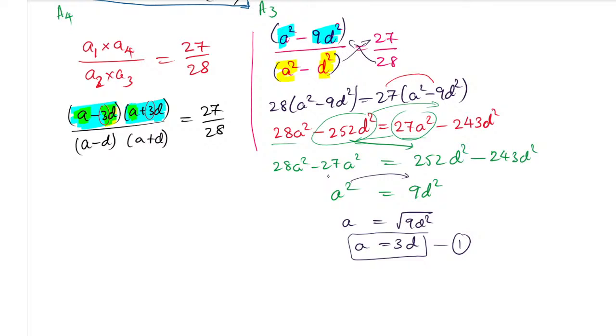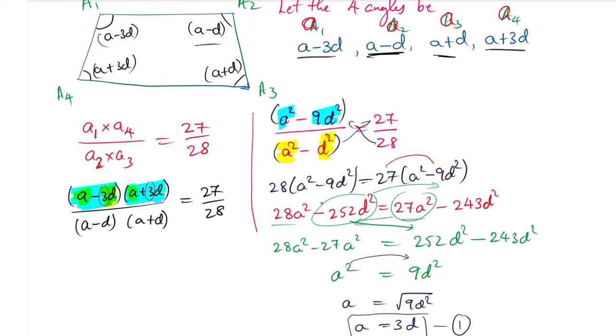So this is the way what we have done. Now we will go back to the question. So quickly listen here. What actually can we do here? Okay, last few minutes I will take. So we got a is equal to 3d. Anything else we can find here? How can we find the angles? Only we found the relation between a and d. A is nothing but 3 times d. That's all.